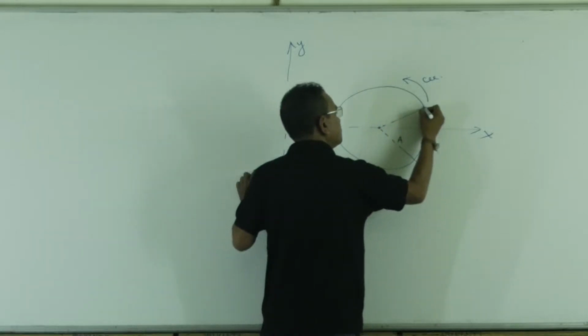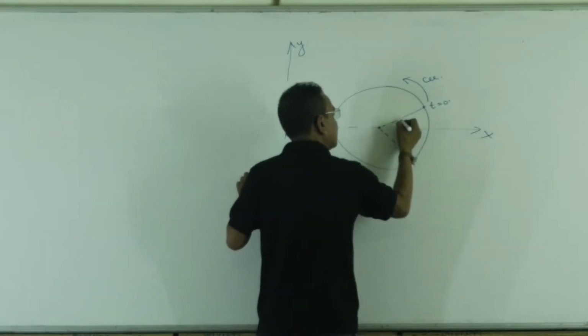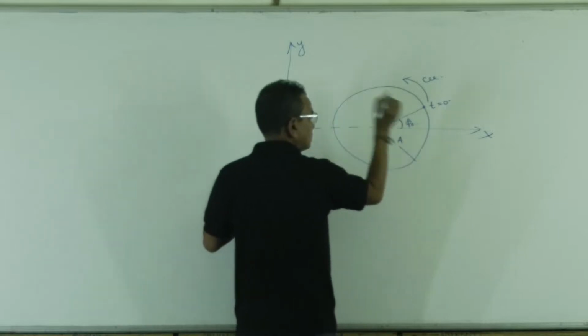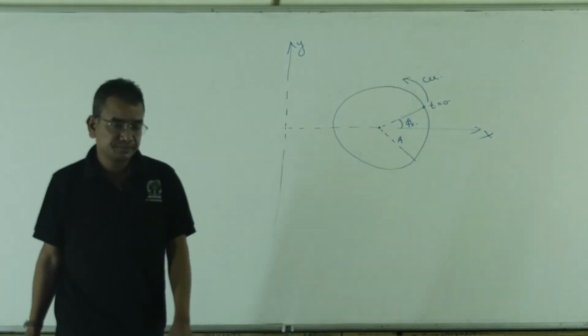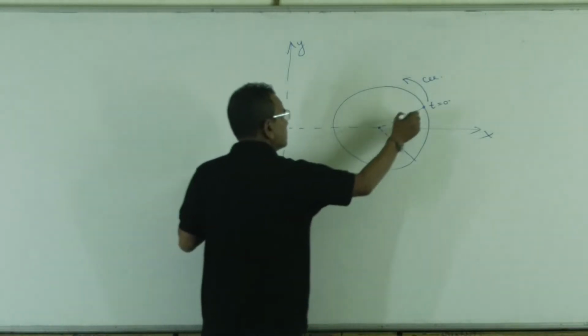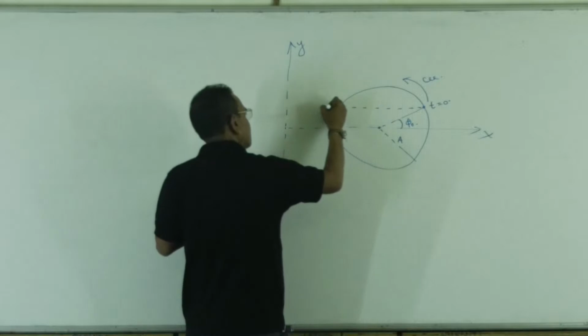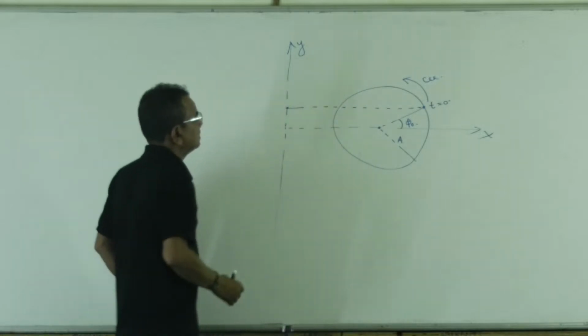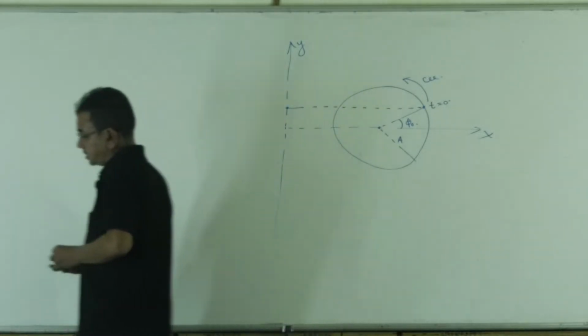At time t equal to 0, the particle is at an angle phi naught with the x-axis. My question is, is the projection of the particle on the y-axis simple harmonic or not?